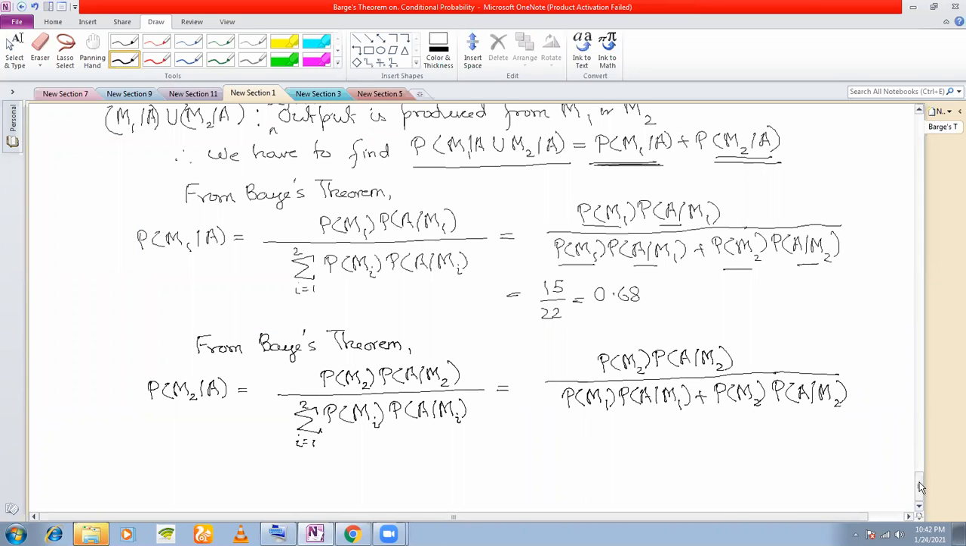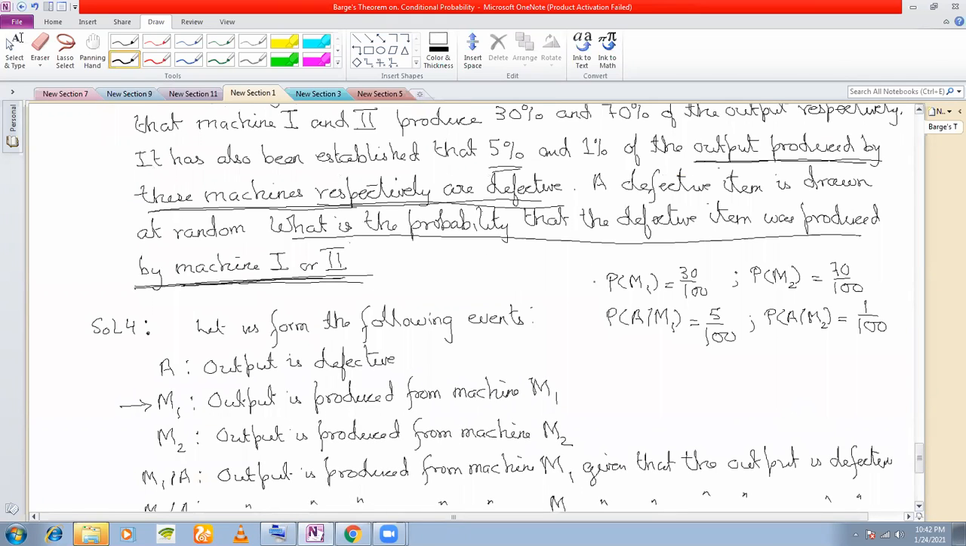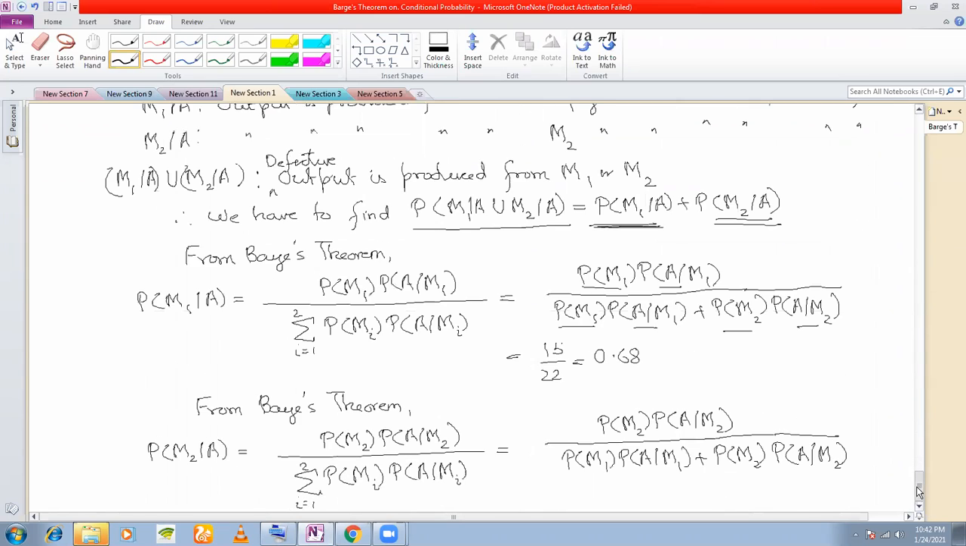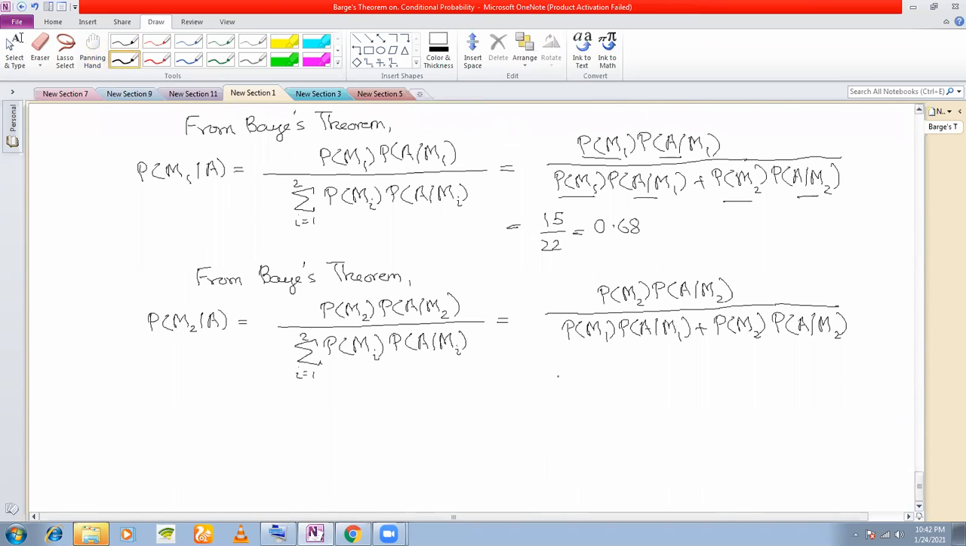Yes, sir. We have calculated all the probabilities here. So just put the values here also. This time you will get 7 by 22 if you put the values. Okay. Hence, what is the required probability?